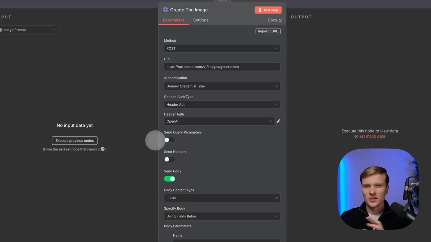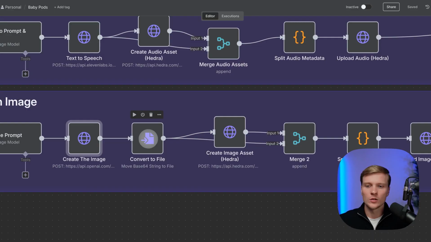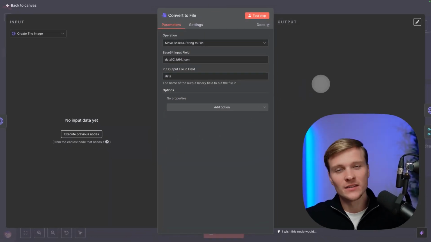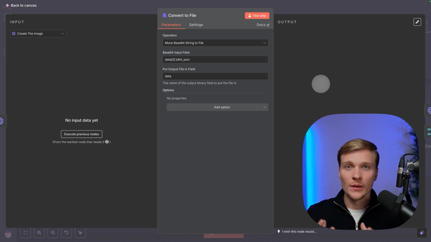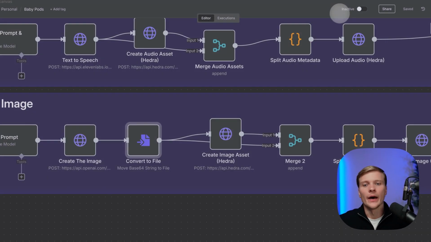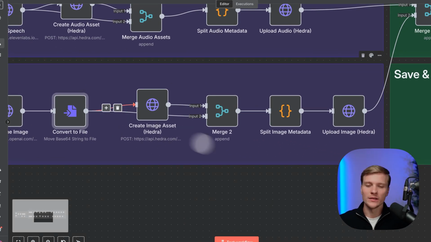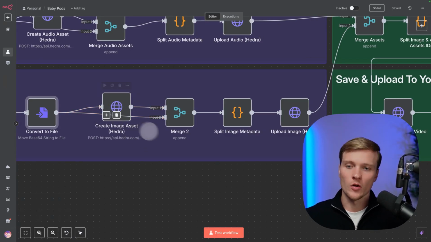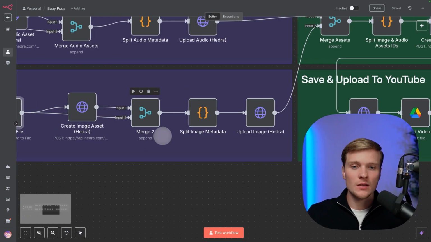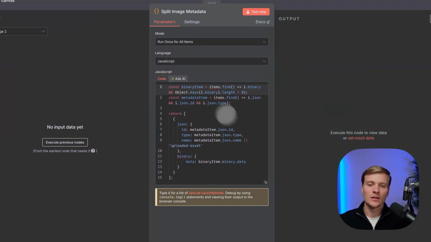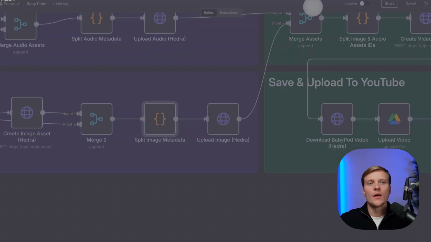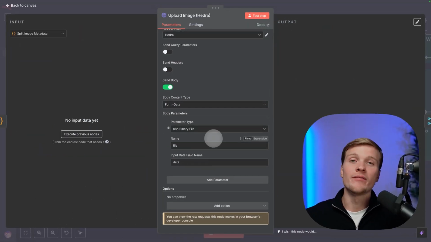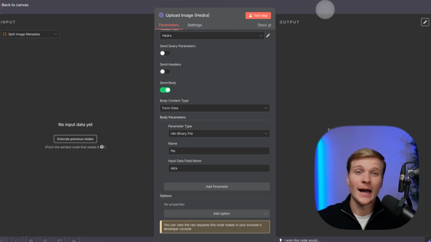And then here, since this node generates the image in some weird format, we then need to convert it to an actual file. So once this node is executed, you can press view file and you will be able to view the image that was created. And then we're uploading this file in the very same manner to the Hydra servers. So we're creating the image asset, and then we're once again creating this JSON payload, which will be then passed to the Hydra servers along with the file. So everything is finally uploaded.